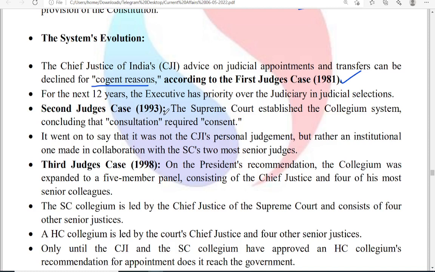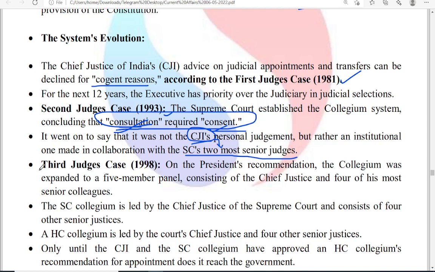But in 1993, what happened is the consultation was made compulsory. Supreme Court established the collegium system, concluding that consultation required the consent. Consultation means it is consent. So they interpreted that the consultation is same as consent. So it went on to say that it was not the Chief Justice of India's personal judgment, but rather an institutional one made in collaboration with the Supreme Court's two more judges. That means Chief Justice of India, when giving the opinion on the appointment, has to refer the matter to at least two more senior judges.